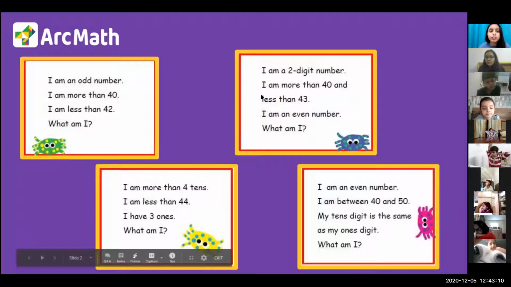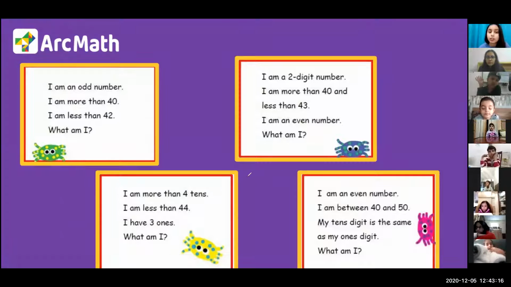So let's understand this problem now. First, I am more than 4 tens. 4 tens means 40. 40 से ऊपर number है, 40 से बड़ा number है.